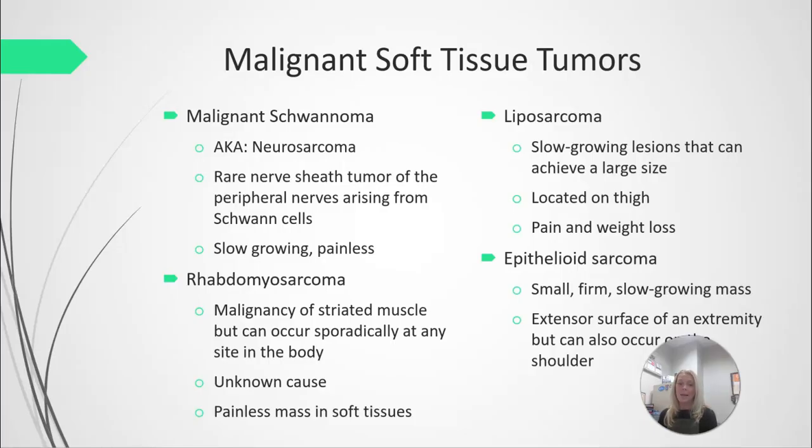A rhabdomyosarcoma is a malignancy of striated muscle. It can occur at any muscle of the body. It is of unknown cause, and again, it's usually a painless mass in the soft tissues. It is seen more commonly in children, but it can arise in adults as well.